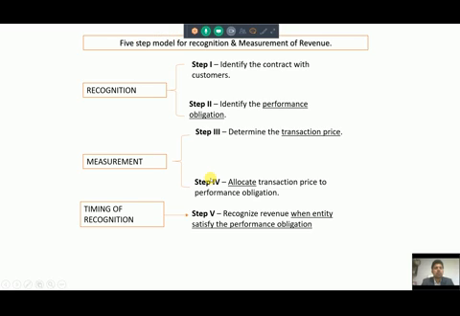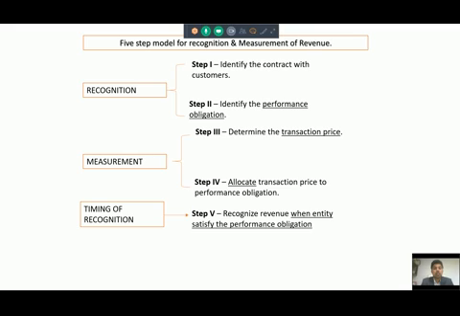Now, what are those 5 steps for recognition and measurement of revenue? Step 1 is that before recognizing any revenue, you first identify a contract with the customer. Then step 2 is identifying performance obligations. A performance obligation is nothing but a promise made to the customer. That promise can be through brochures, or it can be found in a written contract.